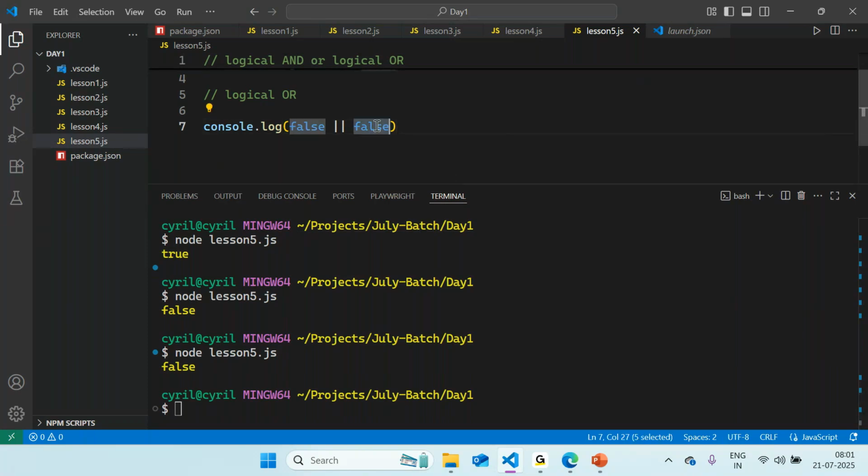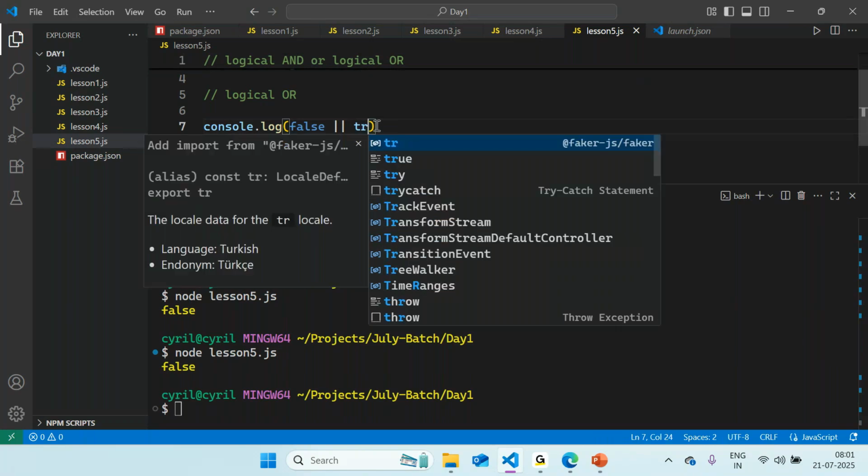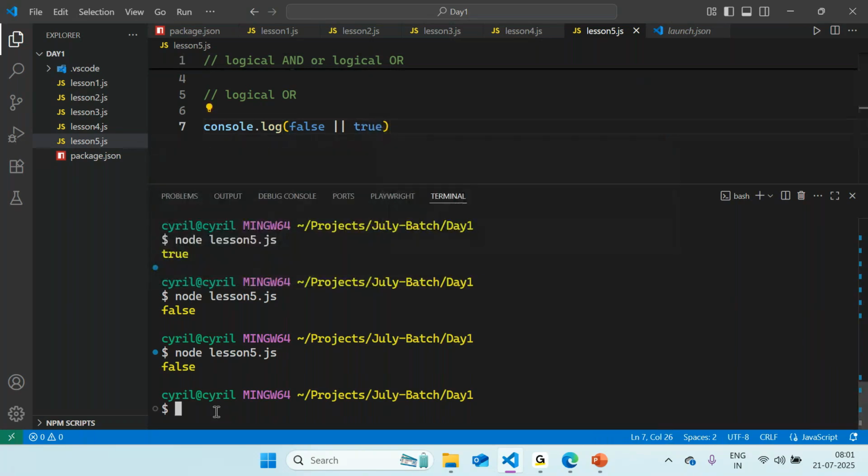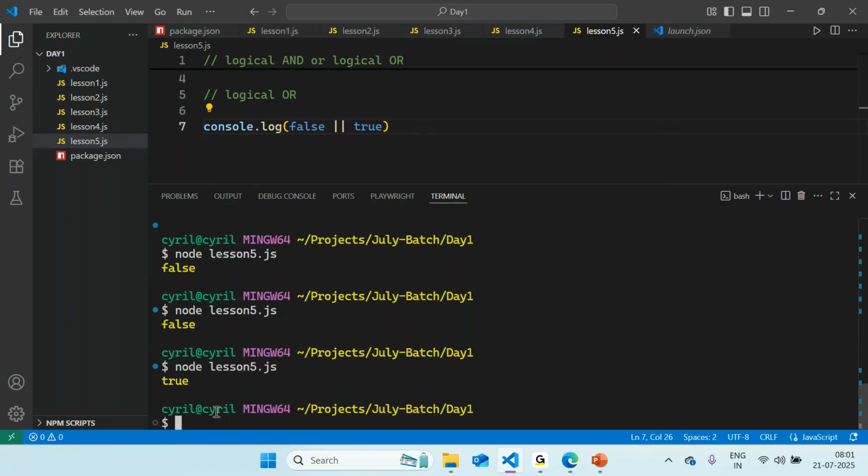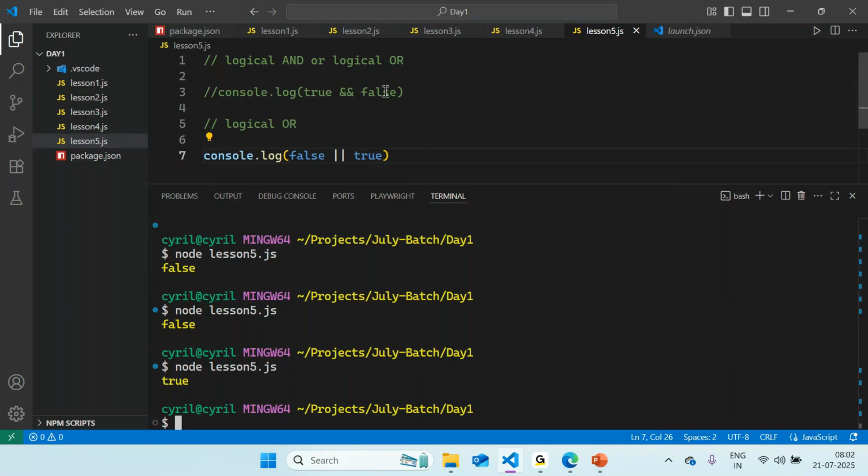So now let me change this to this. So what might you be expecting to happen in this case? That's right, true. So I hope that example is now clear about when you have to use AND or when you have to use OR. The basic idea is, if both the statements are returning the same value, then that value will be checked.